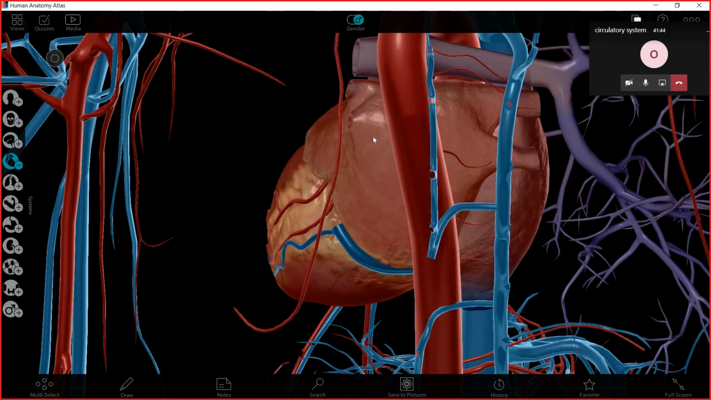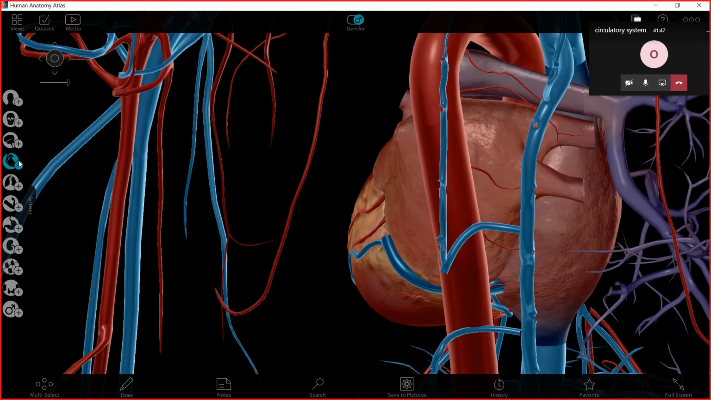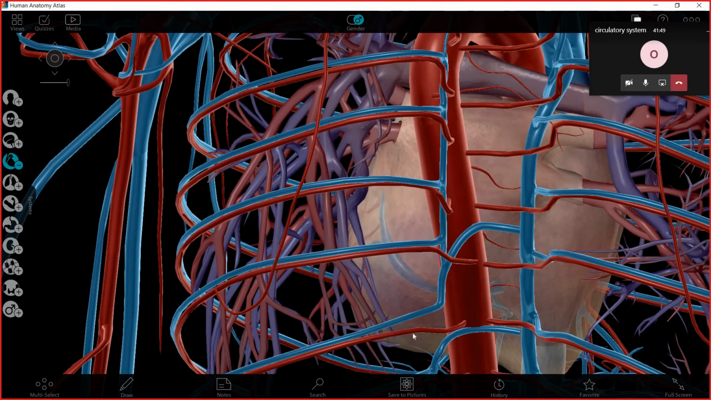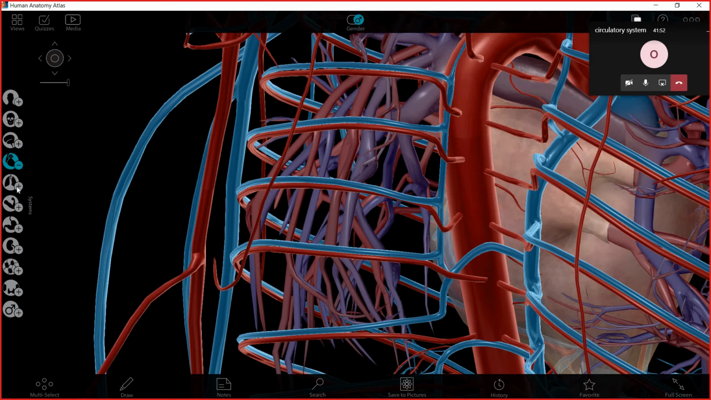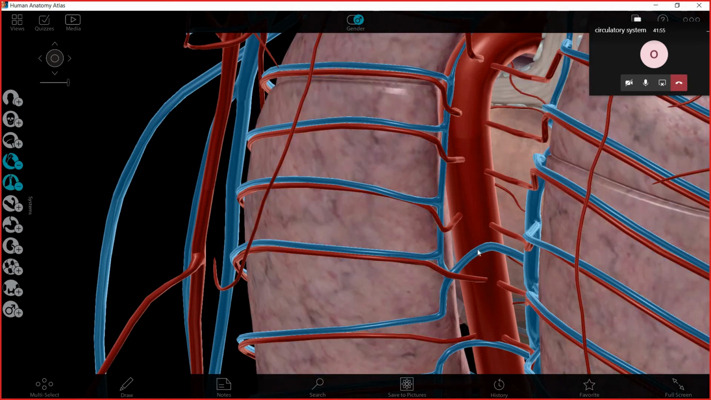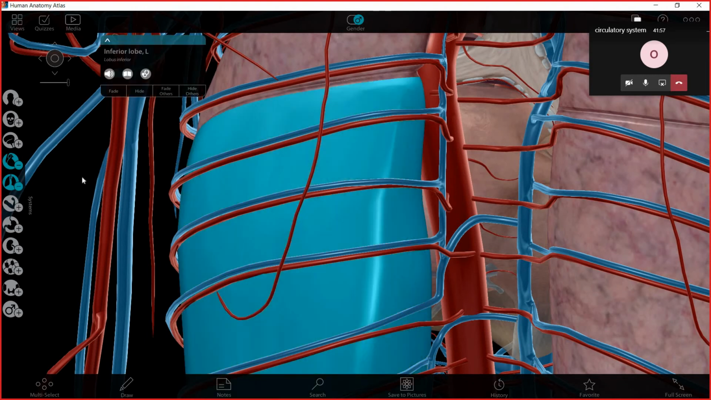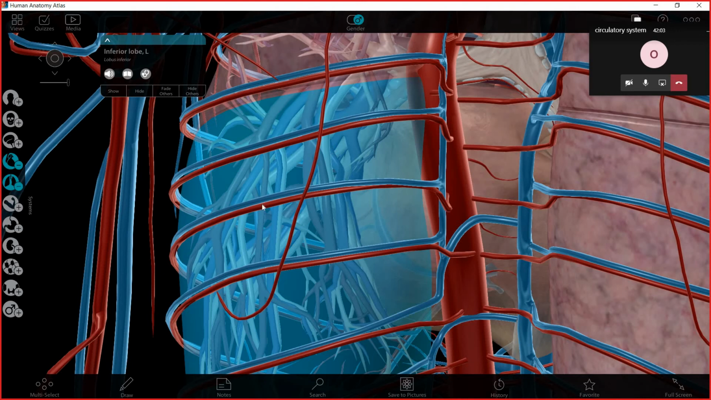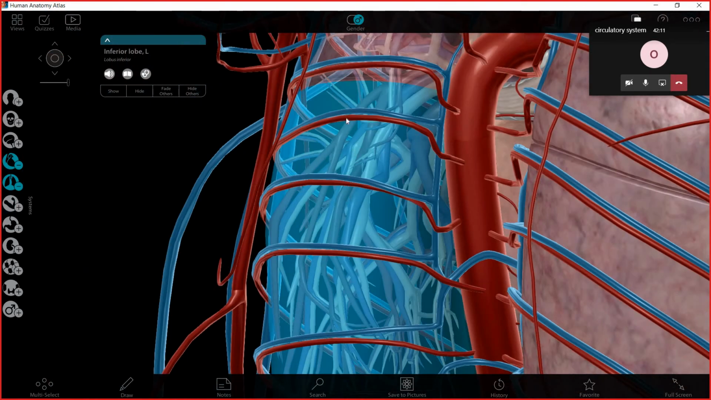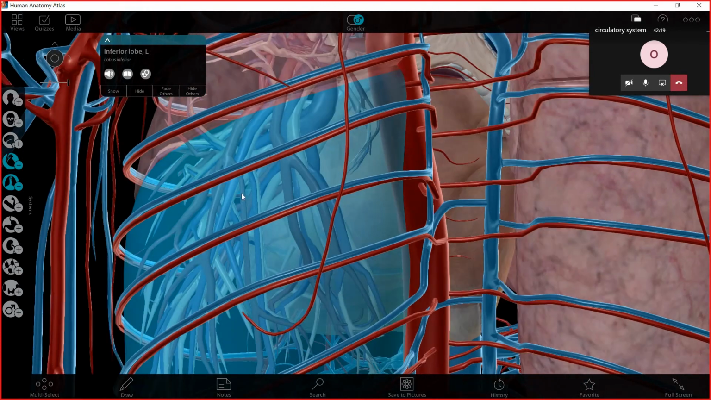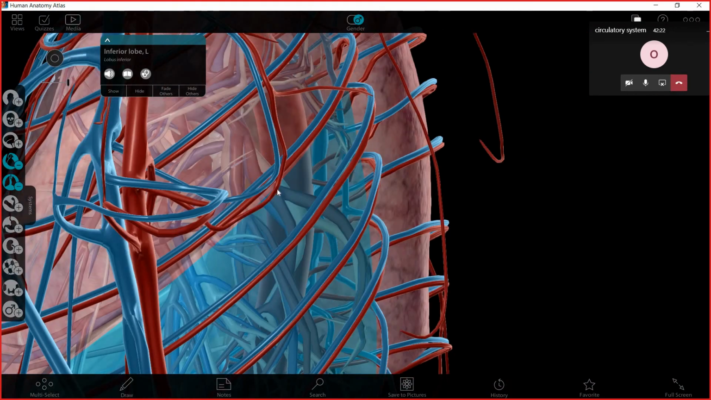Okay, so now we can see this is the circulatory system again, and where is the lung? Here is the lung. If we hide this lung, or maybe we can make it fade. Look at these veins, arteries and vessels that come out from the heart. They get inside the lungs to get oxygen, or to carry the blood that already got oxygen back to the heart.